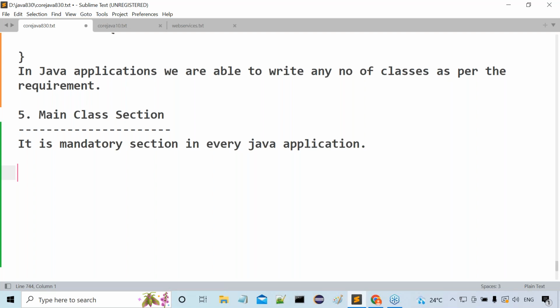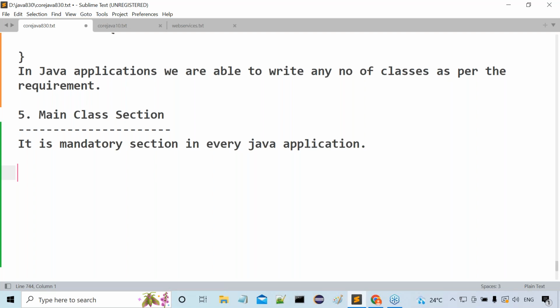But why is main class mandatory? Main method is mandatory in a Java application, so main class is mandatory. Got my point or not? So main method is required. Why is it mandatory? Because main method is the starting point for the JVM to execute our program. When I execute our program, JVM will start program execution. From where? From main method onwards only. Because of that reason, main method is mandatory. When we write a main method in a particular class, that class is called main class. So main class is also mandatory in our Java file.